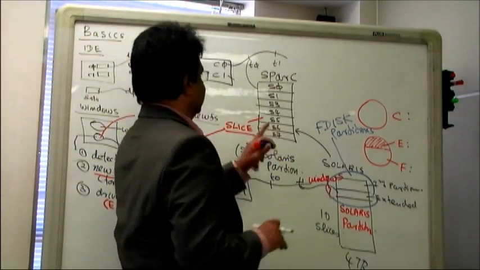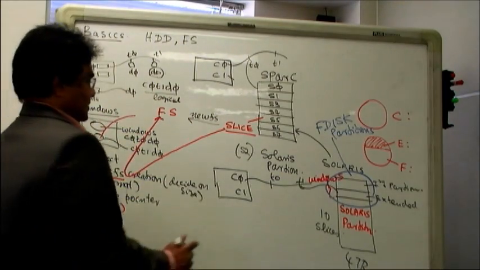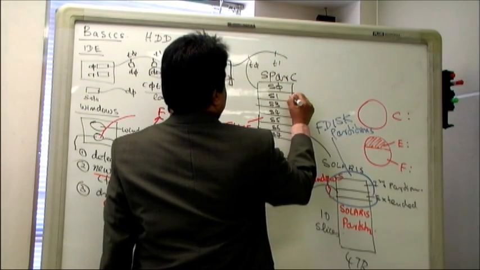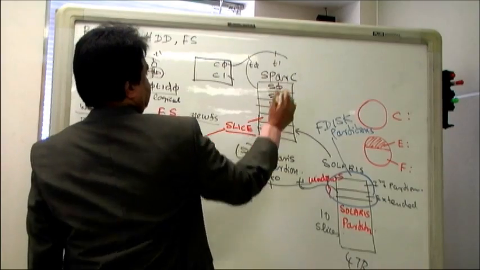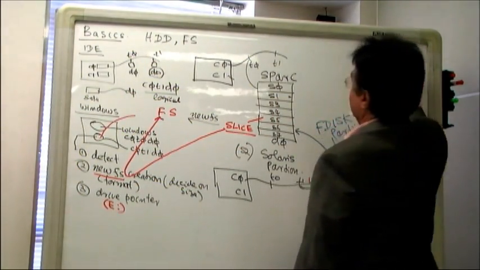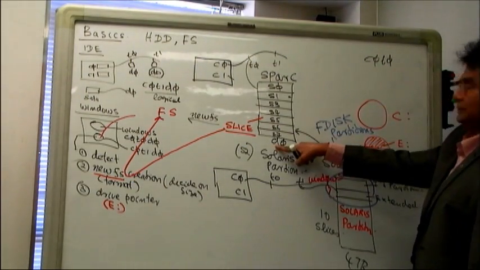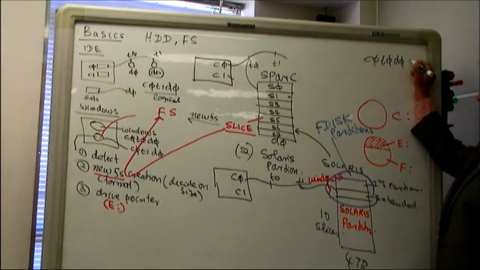My main thing is that you understand this naming convention. Can you give me the full name for this slice, the logical name? C0, T0, D0, and S1.